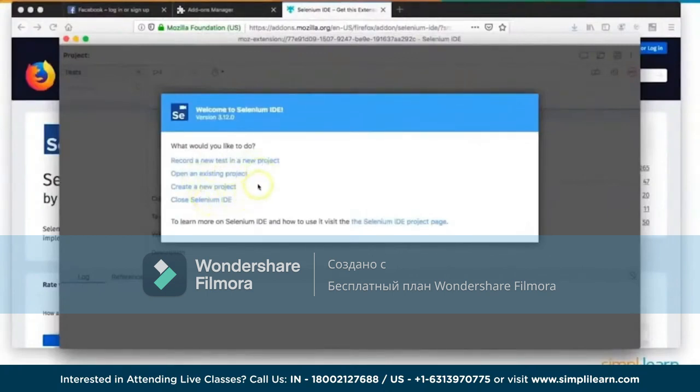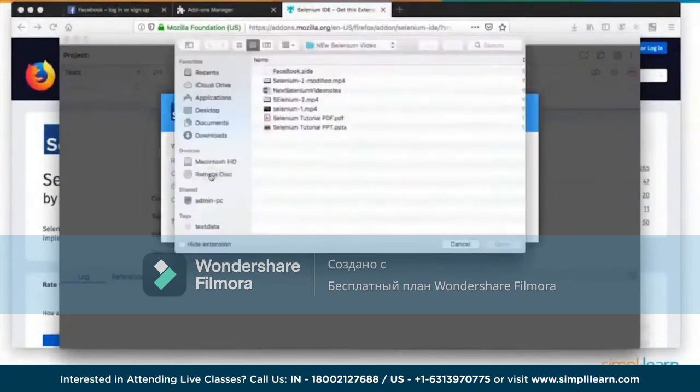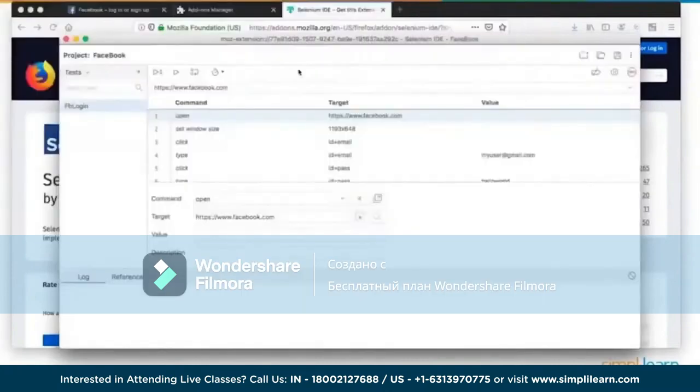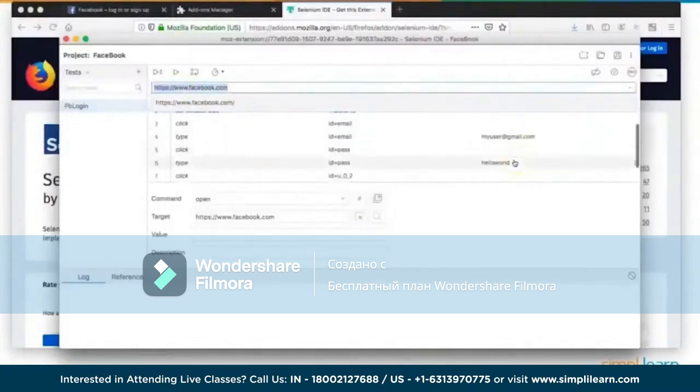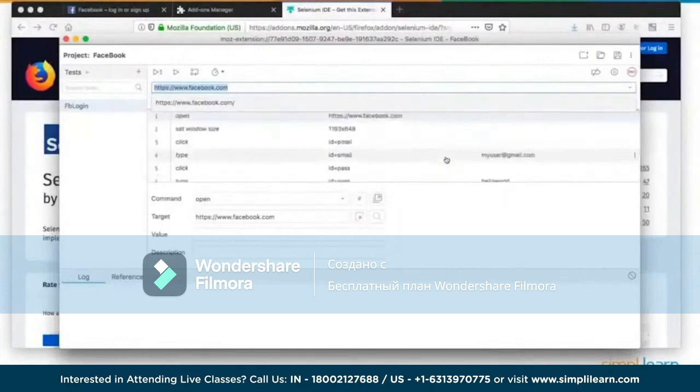I already have an existing project with me for the demo purpose, so I'll go ahead and open that. I'll say open existing project, and I have created a simple script. What the script does is it logs me into Facebook using a dummy username and password. That's all. It's a very simple script with a few lines. So what we will simply do is run the script and see how it works.